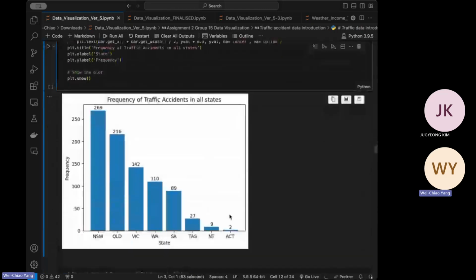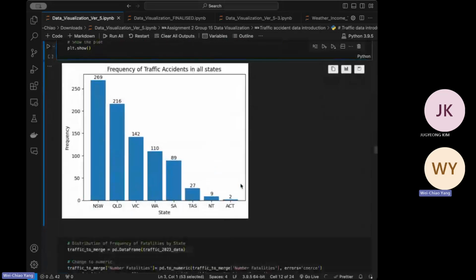Based on the graph, we can see the frequency of traffic accident in all states. And from the graph, New South Wales has the largest frequency of traffic accidents, and ACT has the lowest one. However, it's worth discussing that as ACT is a small state, it may be an outlier in this case.